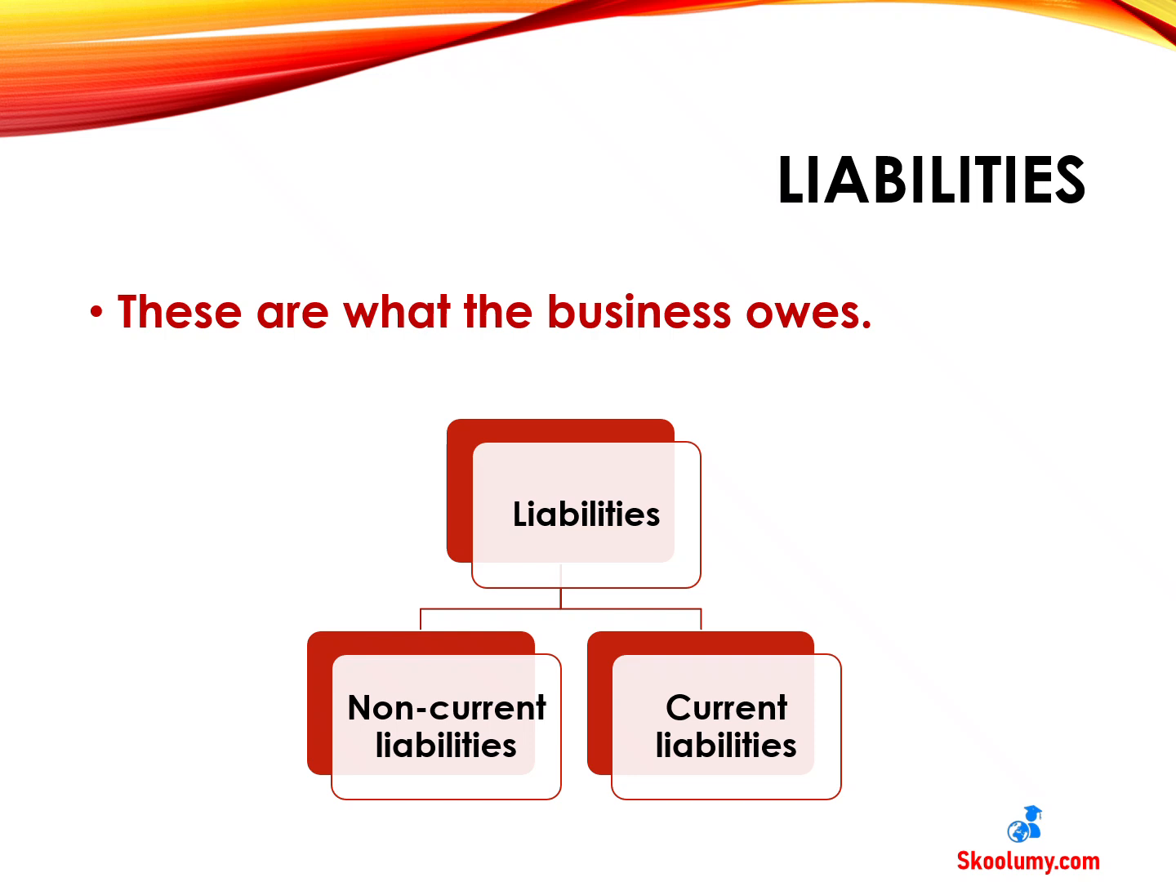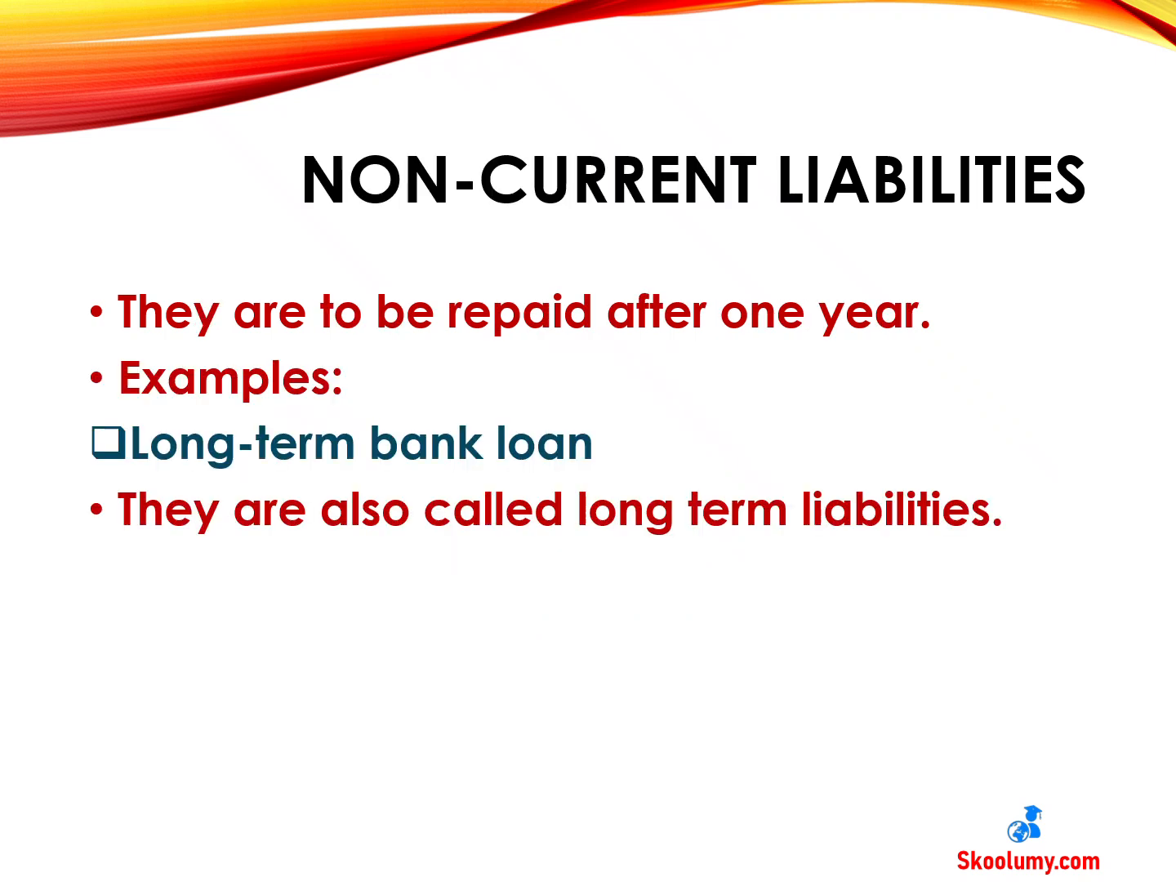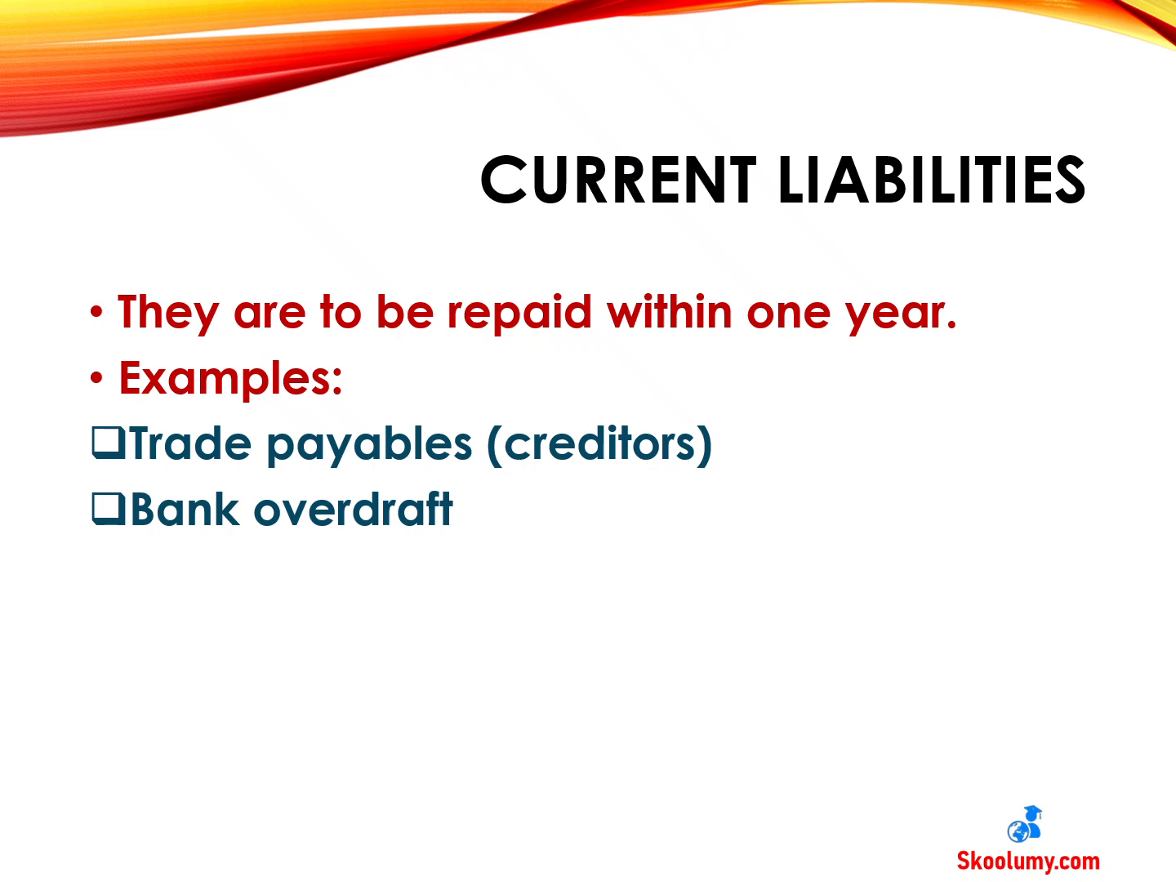Liabilities are what the business owes. The two types of liabilities are non-current liabilities and current liabilities. Non-current liabilities are liabilities that are to be repaid after 1 year, for example, bank loan. They are also called long-term liabilities. Current liabilities are to be repaid within 1 year. Examples include trade payables or creditors, bank overdraft, etc.